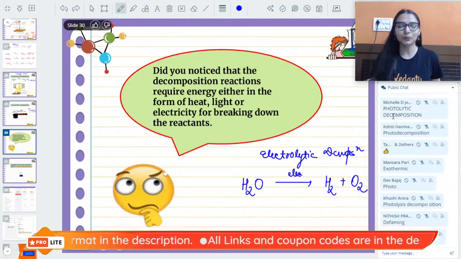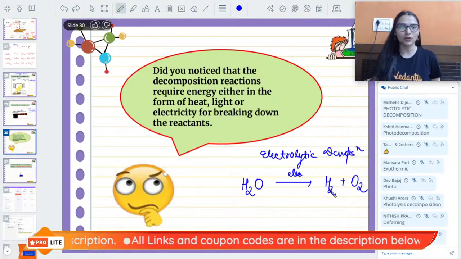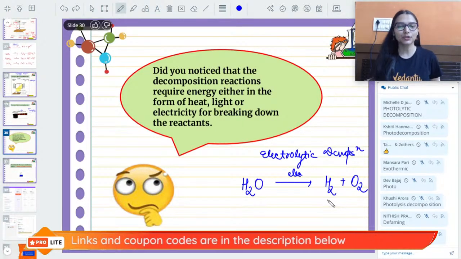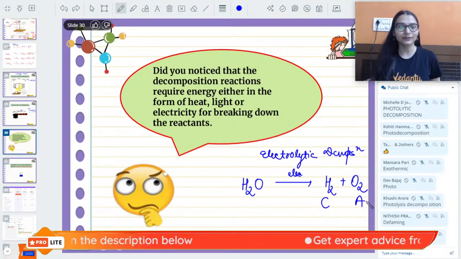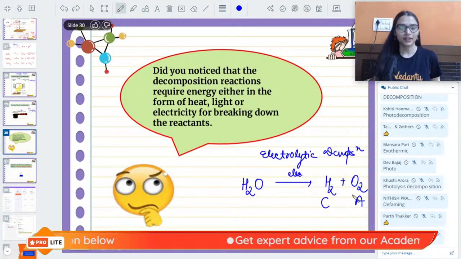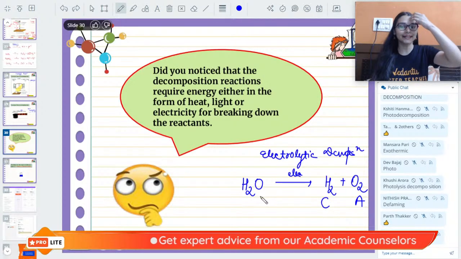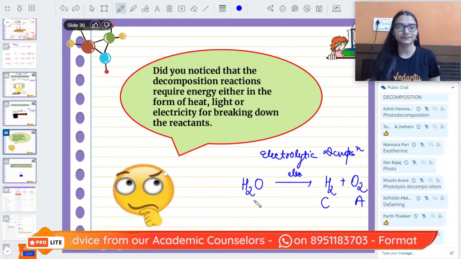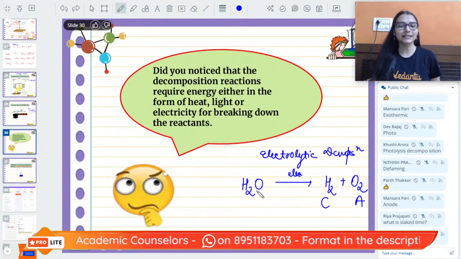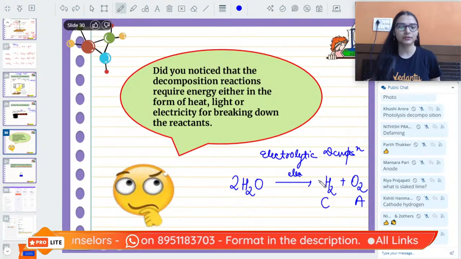Now tell me guys, on which electrode is hydrogen obtained? Hydrogen मिलता है आपको कैथोड पे, ठीक है. Oxygen you get at the anode. Okay, and pure water can never be electrolyzed. You always have to add a few drops of acid, right? Balance कर लो, 2 oxygen, 2 hydrogen.